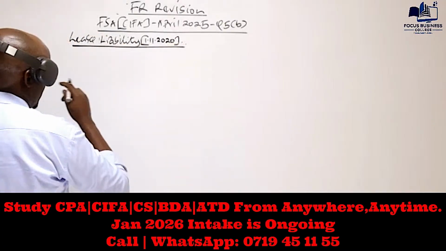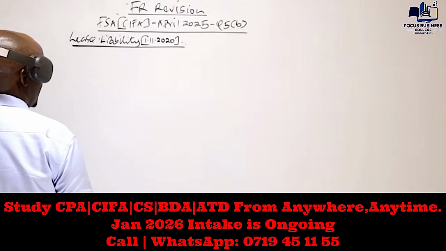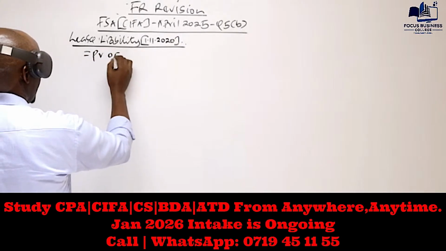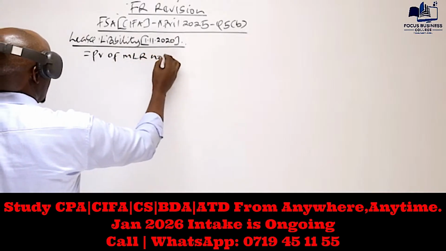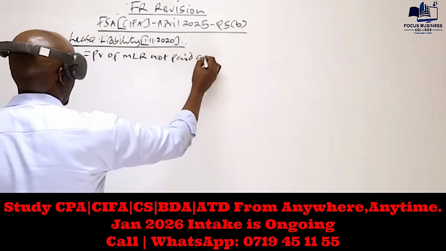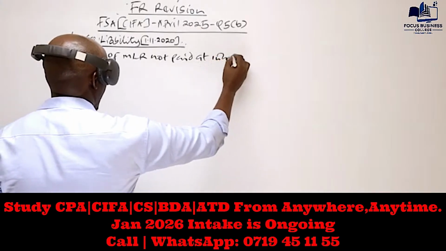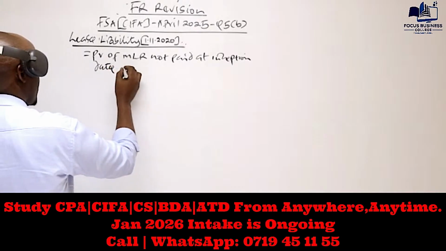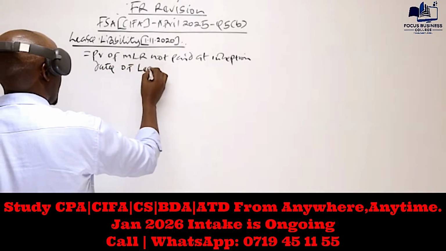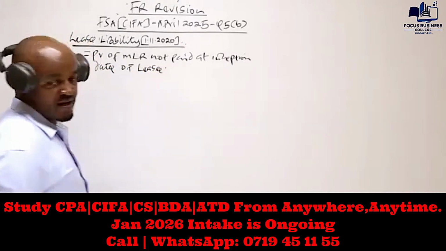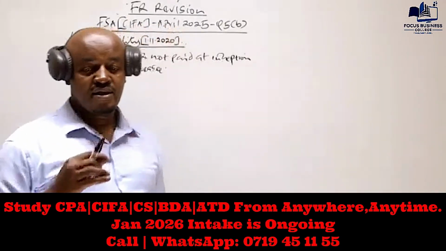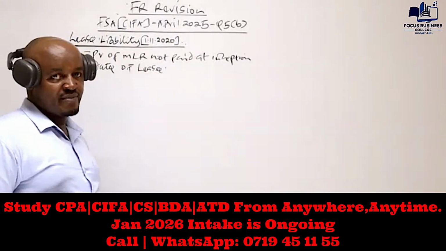So we need to compute the lease liability. How do we compute this lease liability? We say that this is equal to the present value of the minimum lease rentals not paid at the inception date of the lease. So we discount those minimum lease rentals which were not paid at the inception date.